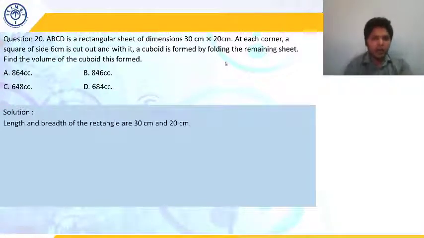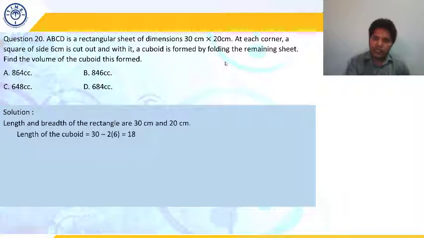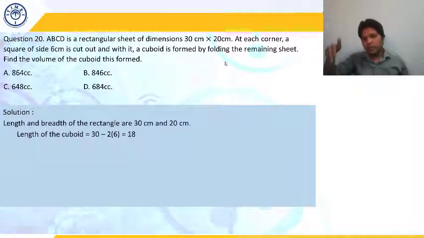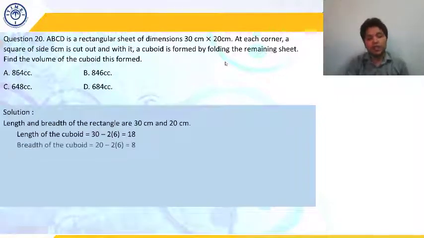Earlier the length was 30 and 6 is cut from both of its sides. So I can say 6 into 2, 12 is cut from it. Whatever is left, 30 minus 12, is 18. Similarly, the breadth was 20 and 6 and 6 are cut from both sides, so it will become 20 minus 6 into 2, which is 8. So the new length is going to be 18 and the new breadth is going to be 8. And what is the height? It is going to be 6, which has been cut.